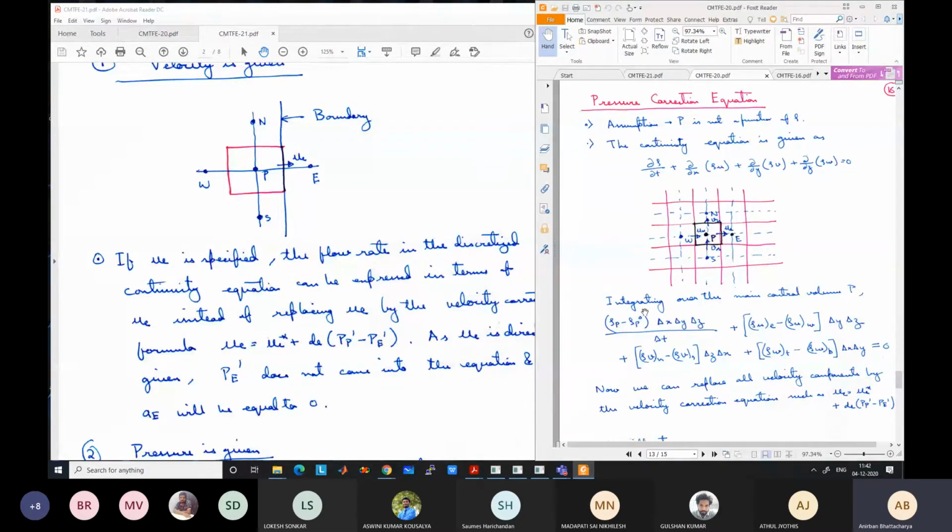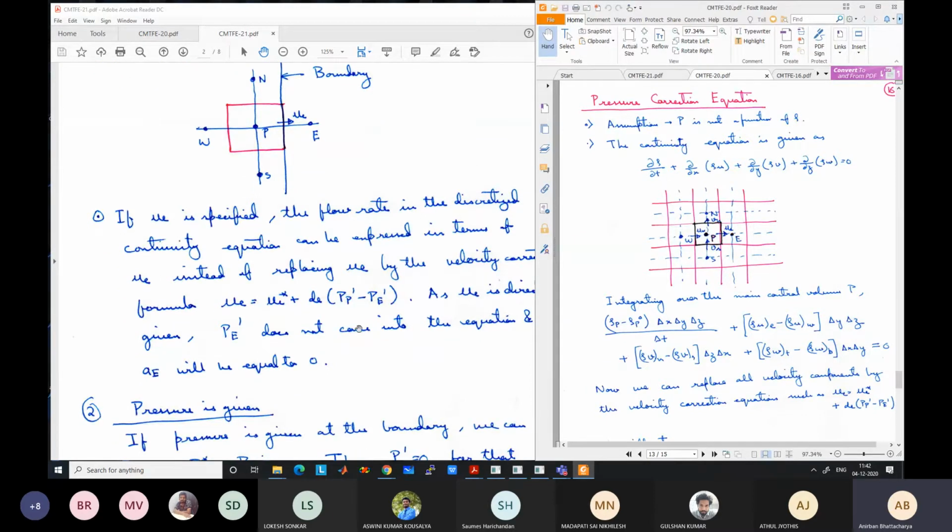So when solving the continuity equation for the main control volume, instead of rewriting this UE in terms of UE star and PP dash minus PE dash, you just give the correct value of UE directly in terms of the boundary condition. If you replace the correct value of UE, you will have all the other velocity terms in terms of stars and pressure corrections. But for this UE term, you will not have this term. You will not have any UE star term or PP dash minus PE dash term.